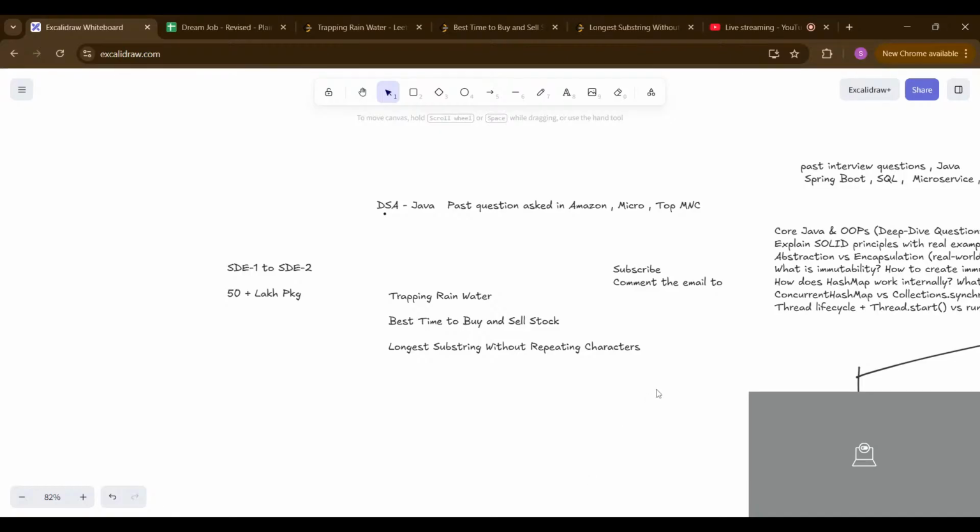We can solve these based on two pointers or a sliding window. This will be very helpful for you in interviews. These questions might be asked by Amazon, Microsoft, Google, and a lot of top MNCs.